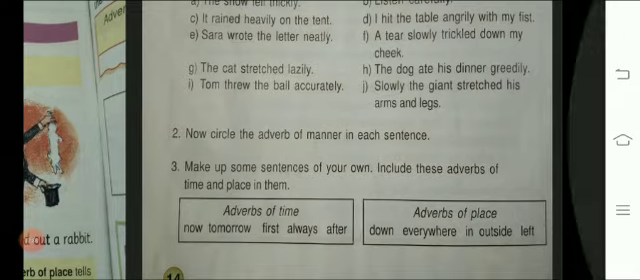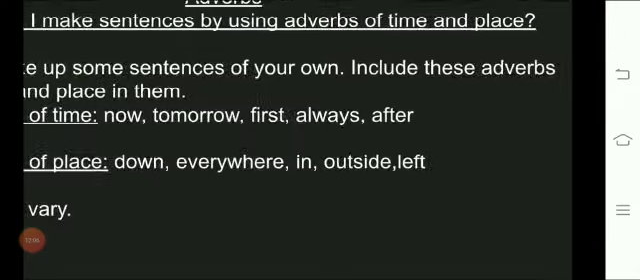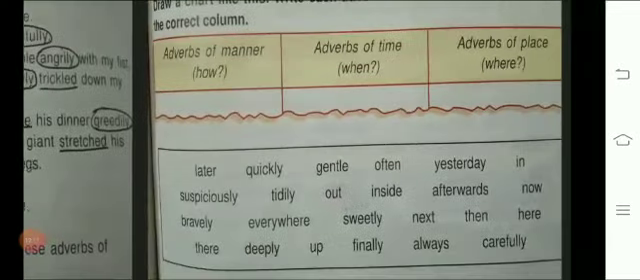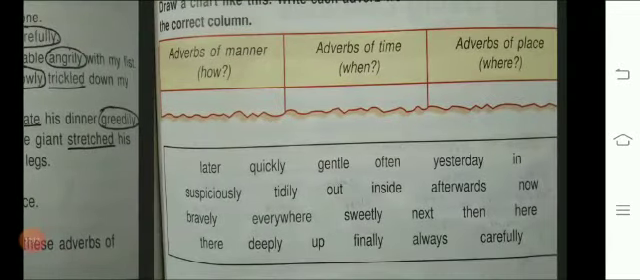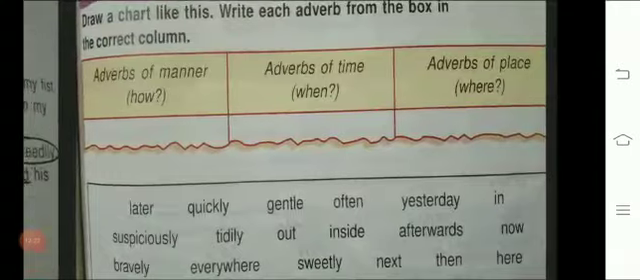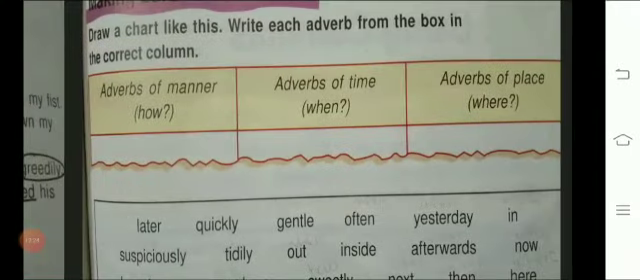And okay, I will first of all read the question in the making sure part on page number 15. Just read the question. It's your making sure part. Draw a chart like this. Write each adverb from the box in the correct column. Fine. Students, you have to draw a chart like this. It is in front of you. Adverbs of manner, how; adverbs of time, when; adverbs of place, where.